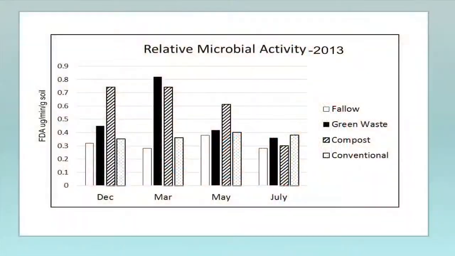This is last year's data. Again, maybe this one shows it more clearly. So that green manure was incorporated in the beginning of March. And so you can see the spike of microbial activity here in March. But you see by May, it's essentially gone. At least in the green material, it was gone. So it was sustained a little bit longer with the composted material. By July, it's completely gone. And our soils are warm. You know, in California, the soils are quite warm.